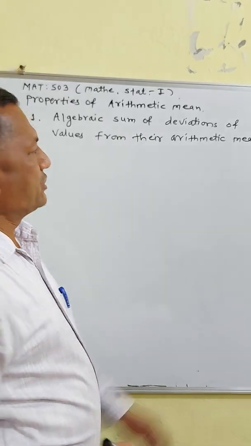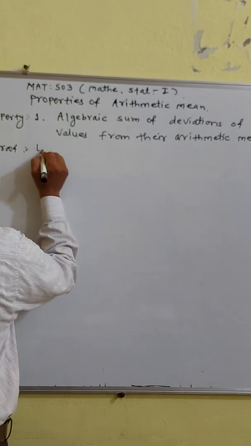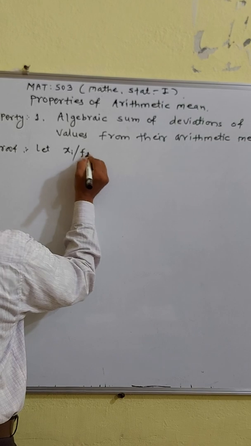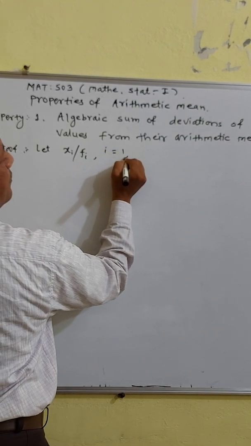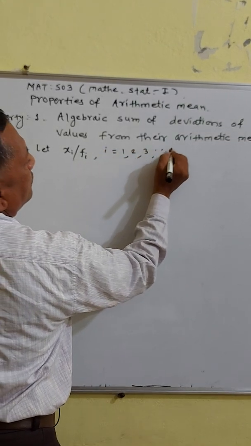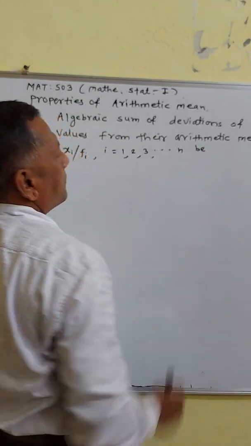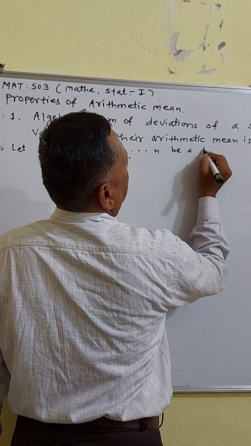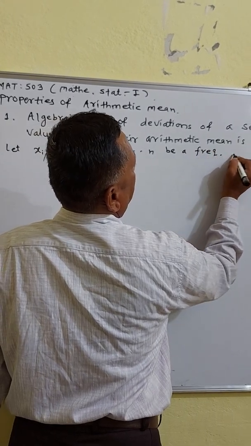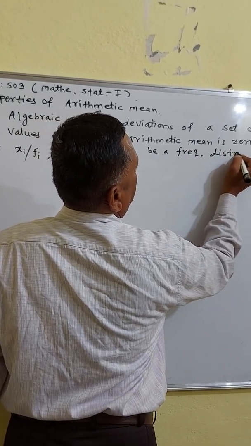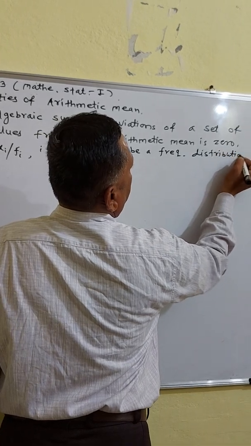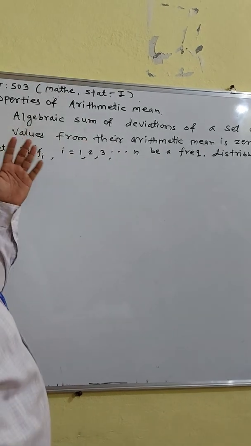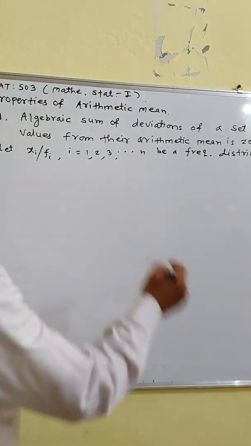Consider the frequency distribution xi by fi, where i goes from 1, 2, 3 up to n. Now you have to prove that the algebraic sum of the deviations of a set of values from their arithmetic mean is 0. So you consider